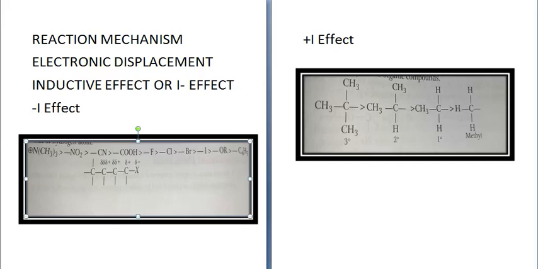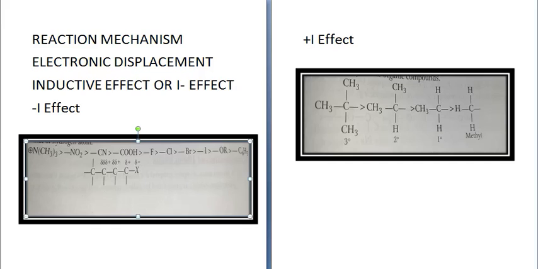Now, if an atom attracts sigma electrons towards itself and acquires a negative charge on itself, then it is called minus I effect. For this, the atom or group of atoms must be more electronegative than the hydrogen atom.